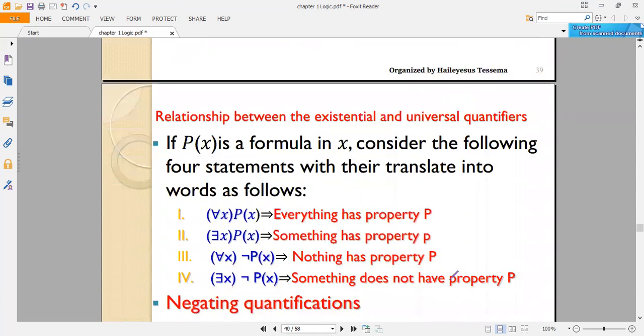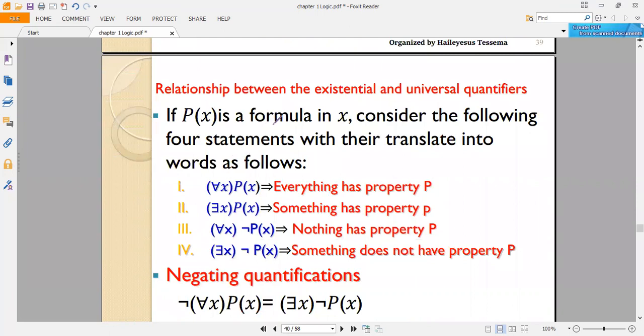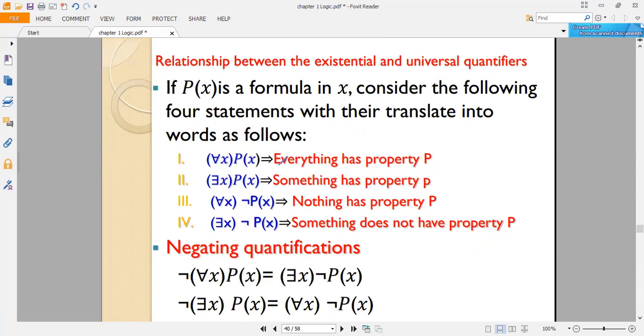Let's see the relationship between existential and universal quantifiers. If P of X is a formula in X, consider the following 4 statements with their translation into words as follows. Now, for all X P of X, when we're translating this one, everything has a property P ማለት ነው እያንዳንዱ.